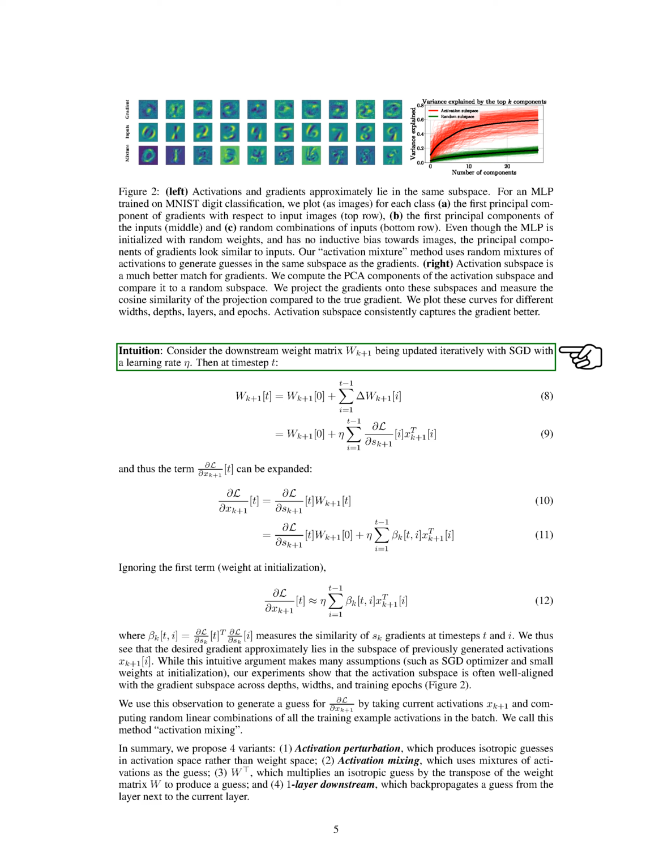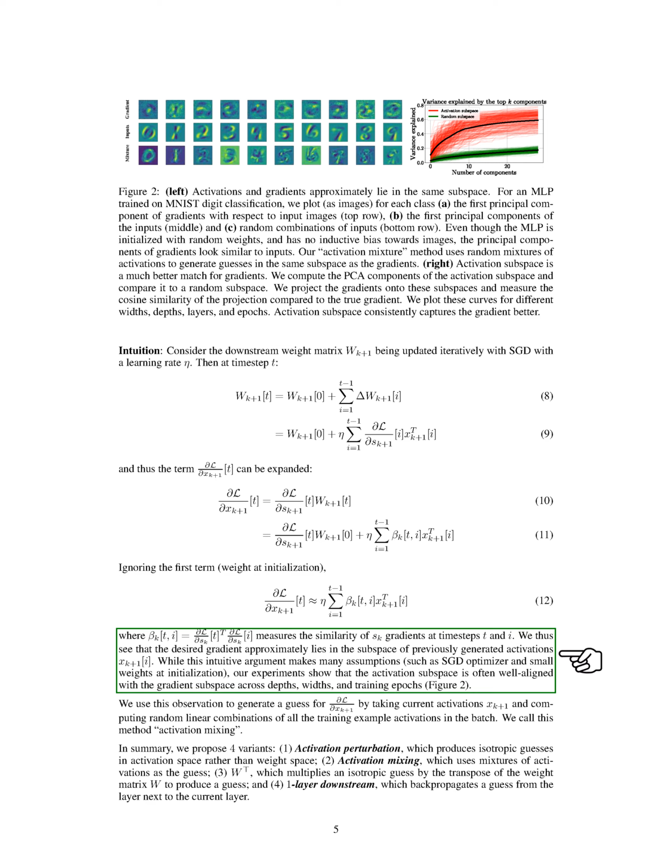Here's a simple way to think about it. Imagine we have a downstream weight matrix that's being updated over time using SGD with a certain learning rate. At any given time step, we can expand the term representing the rate of change of the loss function with respect to the activations. If we ignore the initial weight, we find that the desired gradient roughly lies in the subspace of previously generated activations. While this explanation makes a few assumptions, such as the use of an SGD optimizer and small initial weights, our experiments show that the subspace of activations often aligns well with the gradient subspace.